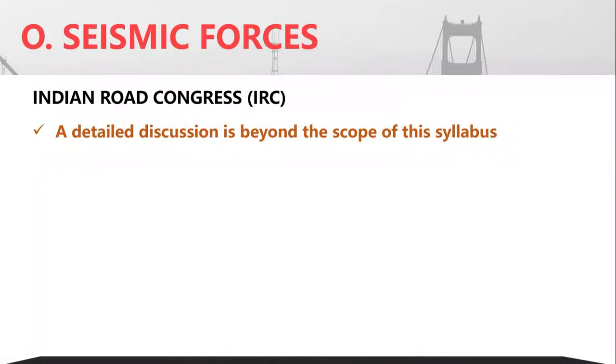So we are not discussing much regarding earthquake forces, because we have a separate course regarding earthquake resistant design in the next semester, so we will not be dealing much with that. It's a very vast topic, and IRS has a separate code for that. IRC has a lot of provisions for designing for earthquakes, so I'm not going into much detail regarding that aspect.